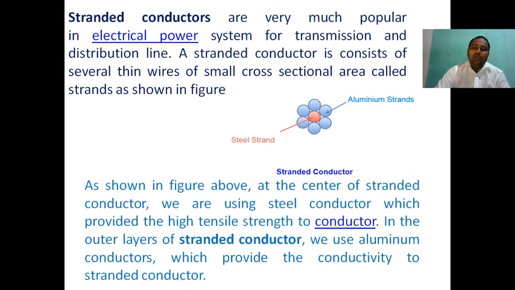As shown in the figure above, at the center of the stranded conductor we use steel, which provides high tensile strength to the conductor. In the outer layers of the stranded conductor, we use aluminum conductors, which provide the conductivity to the stranded conductor.